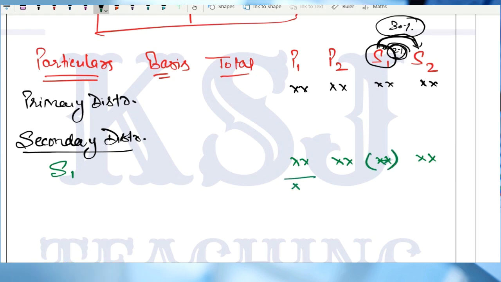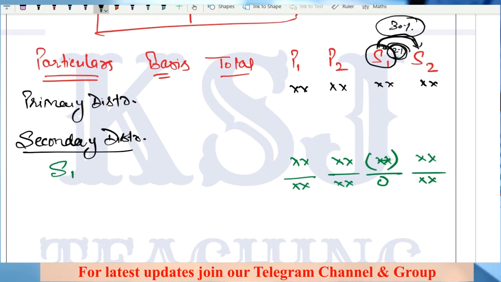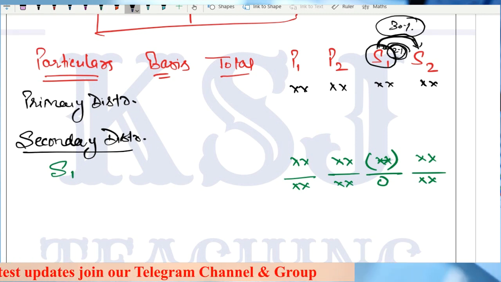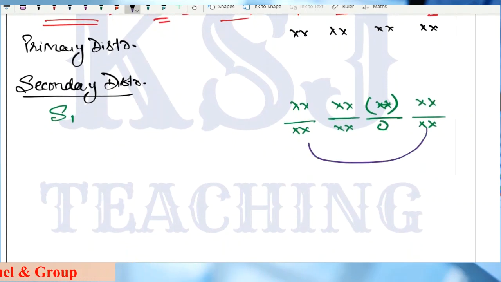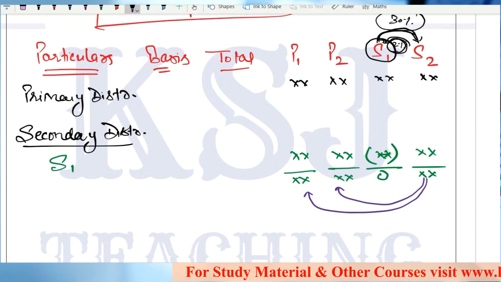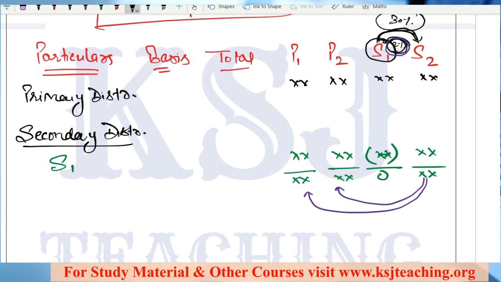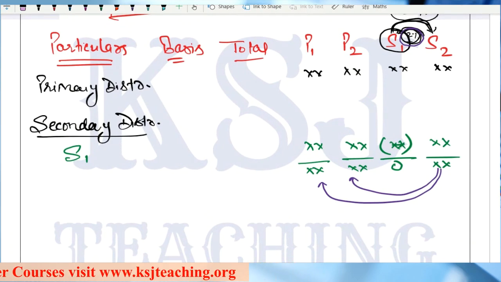Clear? From here we'll get the totals. Here we'll get 0. Here S2's overheads will increase. Now the next step is to distribute this S2 between P1 and P2. Not in S1. Why? Because the services being provided are either negligible or S2 is not providing services to S1 at all.